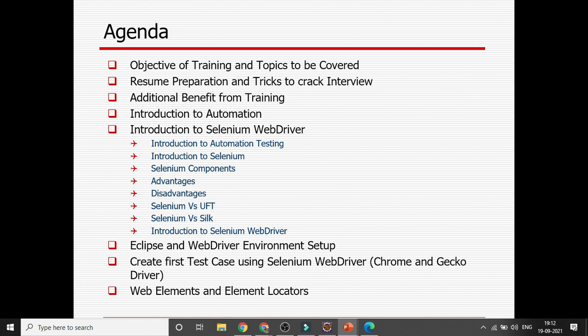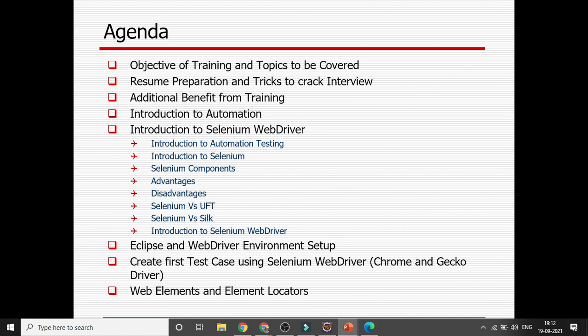That means Chrome browser and Firefox browser. What are the different web elements available in Selenium WebDriver, and what are the different web element locator techniques through which you can identify different elements available in a web page and interact with the web page with the help of an automation test script.